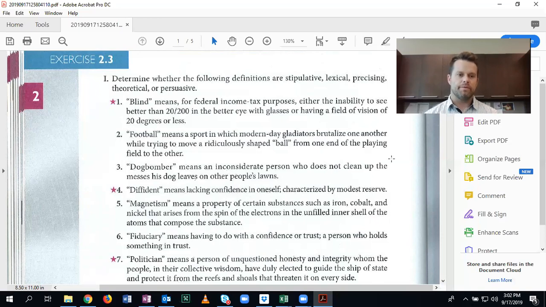All right, number three, dog bomber means an inconsiderate person who does not clean up the messes his dog leaves on other people's lawns. Now, dog bomber is not really a word we're familiar with. And so in this case, someone who's creating a term like dog bomber is somebody who doesn't clean up their dog's mess. So this is a stipulative definition.